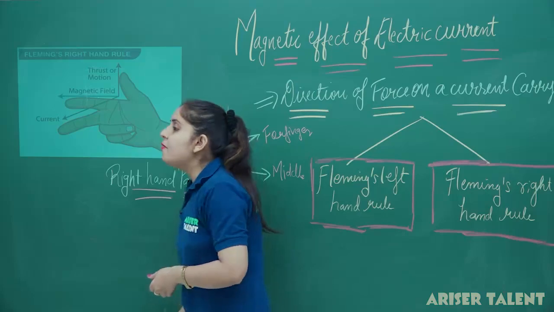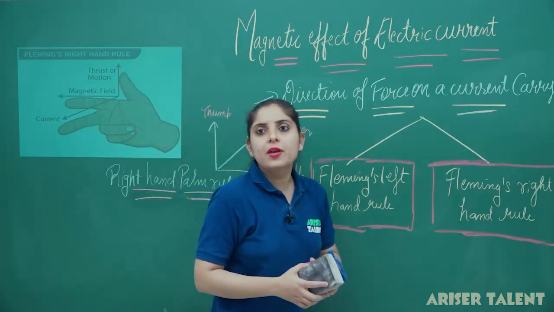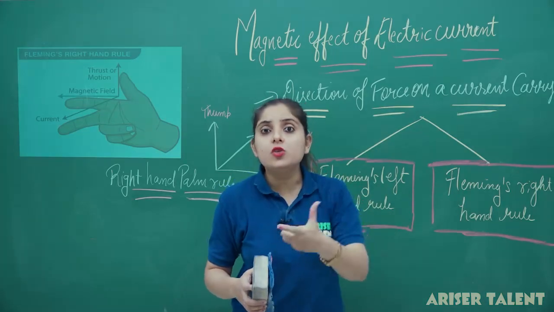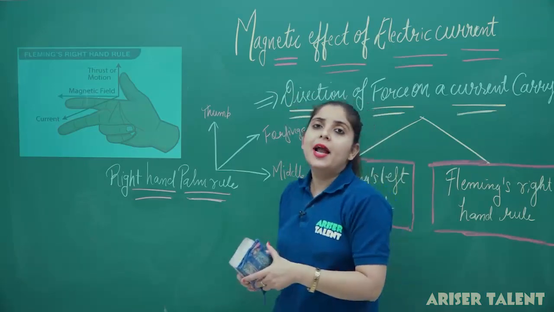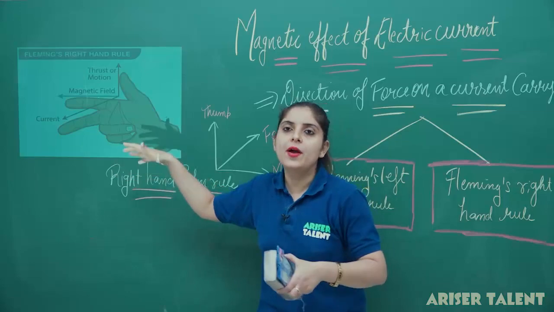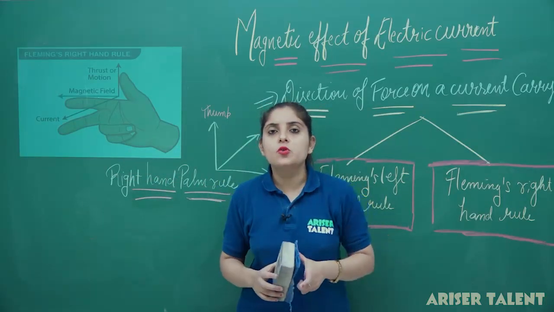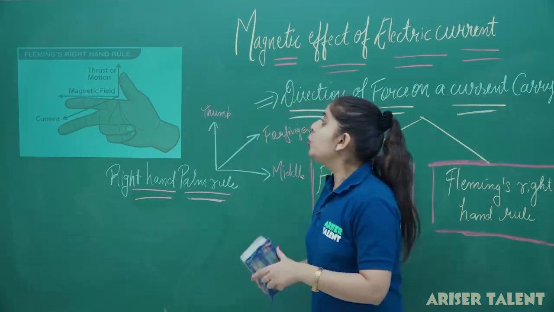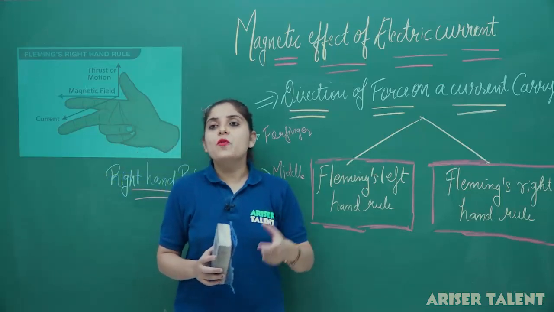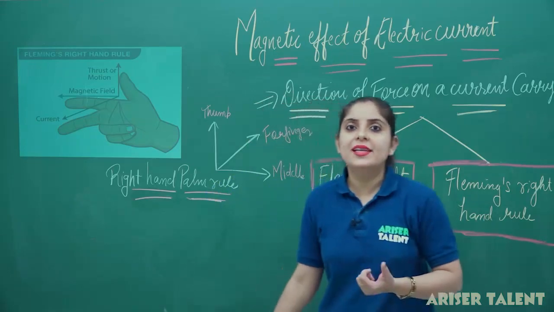So this is again a very important rule, because whenever numericals are asked in your exam, you don't have to determine only the magnitude of the current, you also have to get the direction of the current, and you cannot simply assume the direction of the current, you have to apply these rules for finding out the direction of the current. So we will do numericals regarding this in our next lecture also, but before that you have to also determine the force on a charge moving in a magnetic field. So just copy this from here so we can proceed to our next derivation.